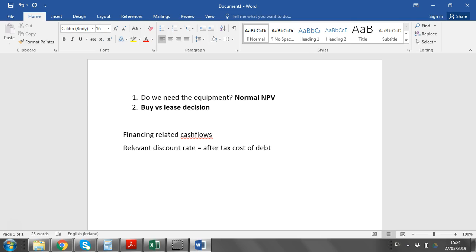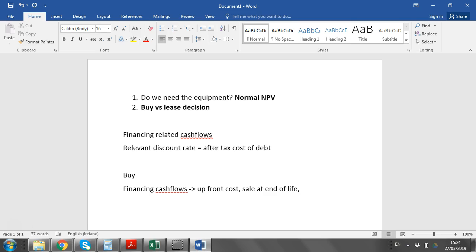So what we need to figure out then is, if we buy it, what are the financing cash flows? Well, if we buy it, the financing cash flows here are the upfront cost and the sale at end of life. So those 2 are pretty straightforward.